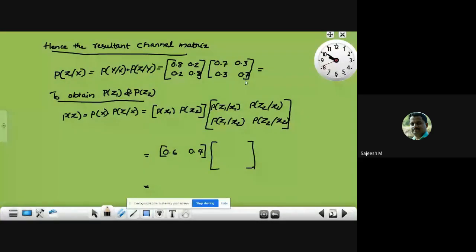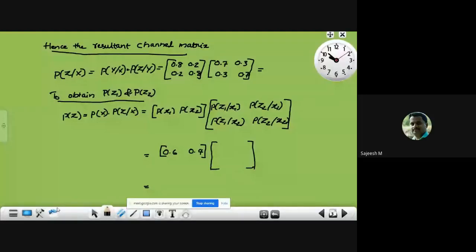Can someone say the values of the elements of that P of z given x? Sir, row wise, it's 0.62, 0.38, 0.38, 0.62.